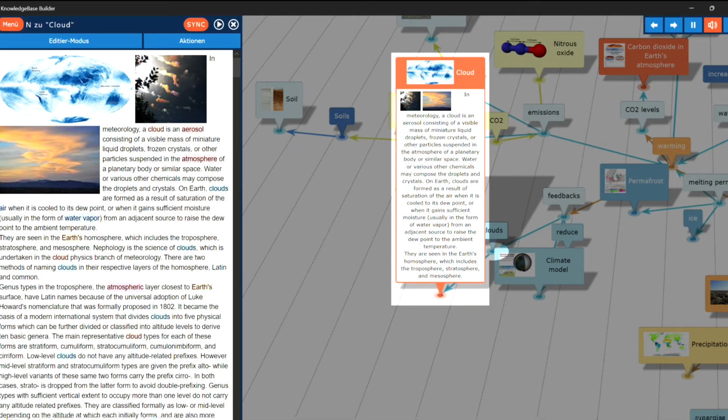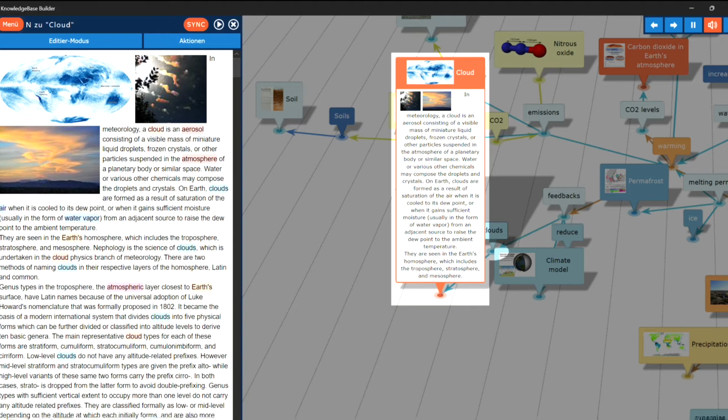Cloud. In meteorology, a cloud is an aerosol consisting of a visible mass of miniature liquid droplets, frozen crystals, or other particles suspended in the atmosphere of a planetary body or similar space. Water or various other chemicals may compose the droplets and crystals.